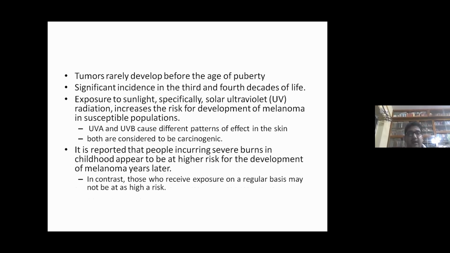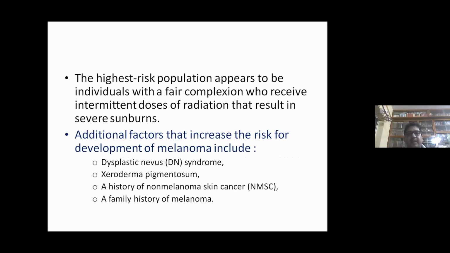Most importantly, exposure to sunlight, especially solar ultraviolet radiation, increases the risk for the development of melanoma in susceptible populations. UVA and UVB cause different patterns of effect in the skin, though both are considered carcinogenic in the development of melanoma. It is reported that people incurring severe burns in childhood appear to be at higher risk for melanoma years later. In contrast, those who receive exposure on a regular basis may not be at high risk. The highest risk population appears to be individuals with a fair complexion who receive intermittent doses of radiation that result in severe sunburns.